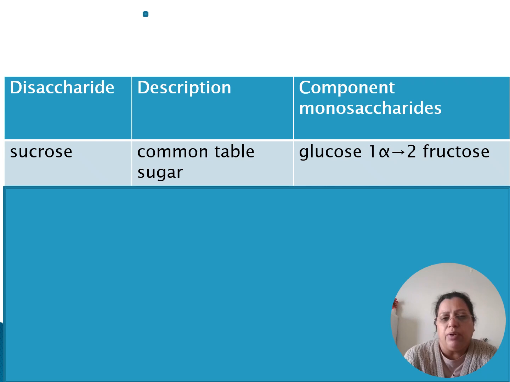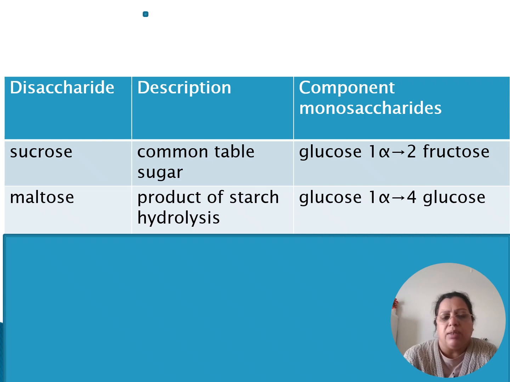This is very important to remember because this is the linkage because of which sucrose becomes a non-reducing sugar, because glucose at position 1 and fructose at position 2 contain their functional groups. So we know that sucrose is non-reducing and it is not acted upon by Benedict's solution. It will give a negative Benedict's test when we test for sucrose.